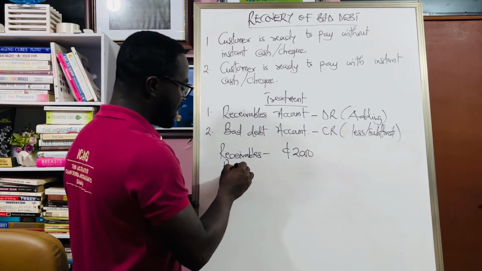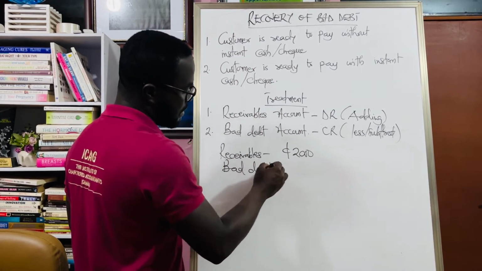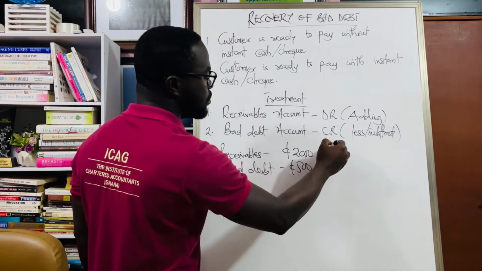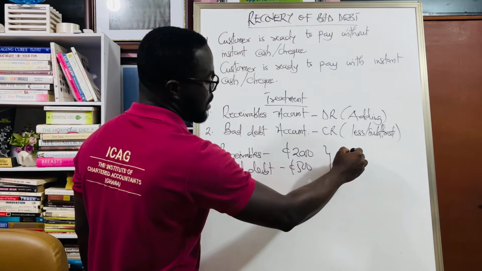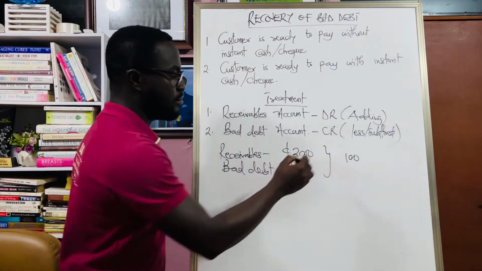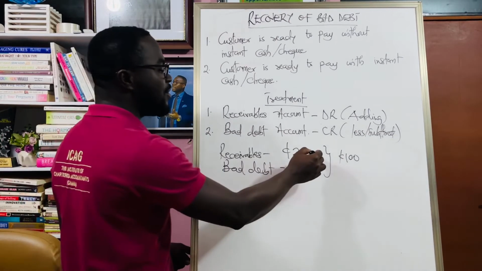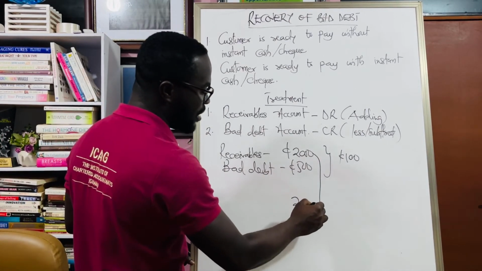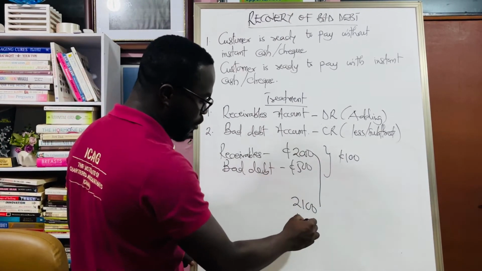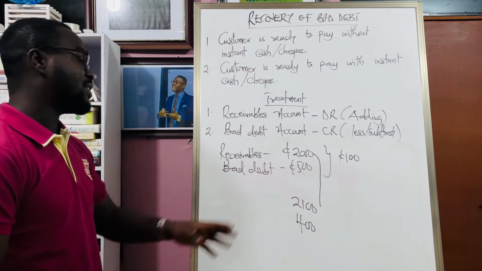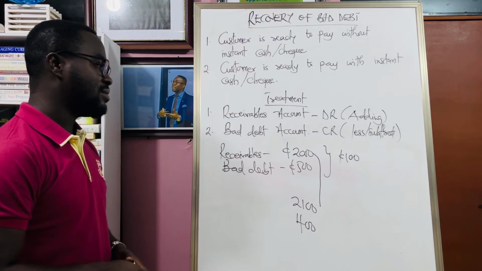And right now your bad debt expense is 500 cedis. Someone who is owing you 100 cedis that you wrote off, the person has come back. What this is going to mean is that right now our receivables will increase to 2,100 and the bad debt will reduce to 400. That's all. That's for the first treatment.